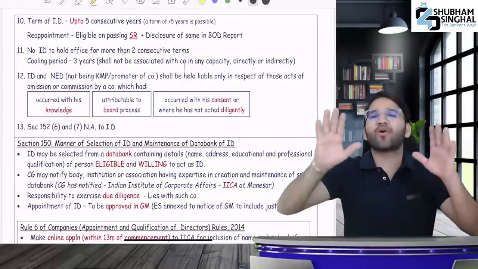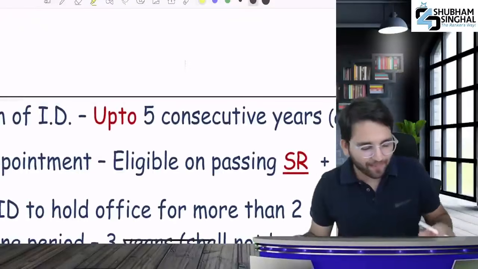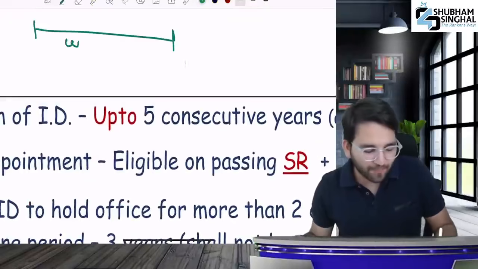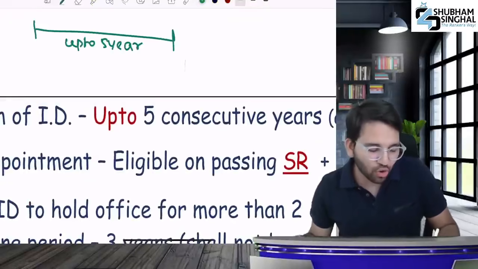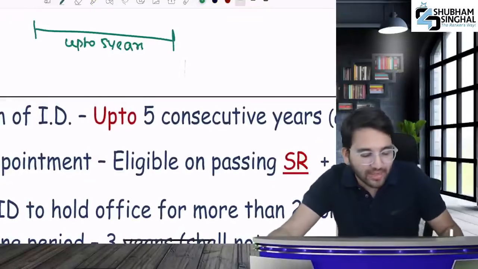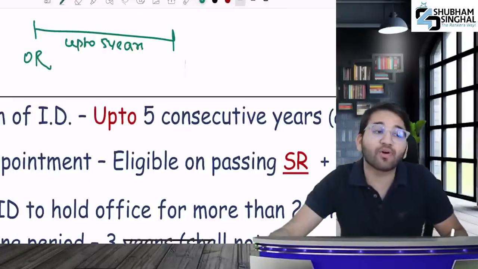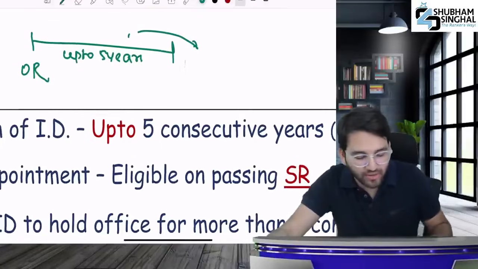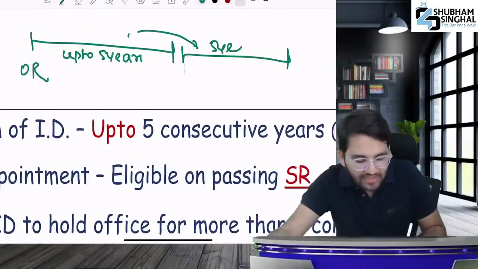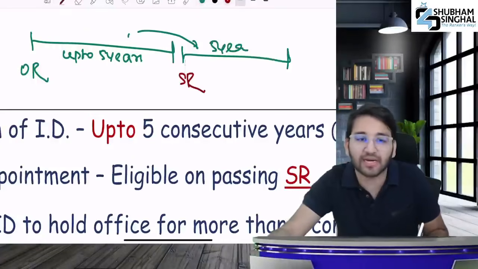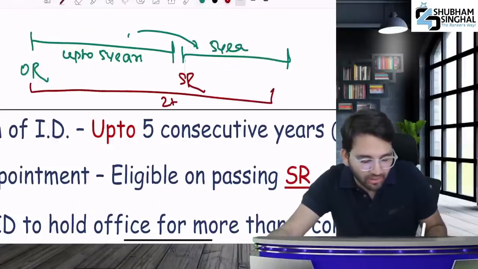And what will be the term for an independent director? Most important. You know very well that an independent director can be appointed for up to 5 years. Then you will pass an OR to appoint. Next, can they be reappointed? Yes, they can be reappointed for a period of 5 years. But remember, to reappoint, you have to pass an SR. The maximum you can have is 2 terms.